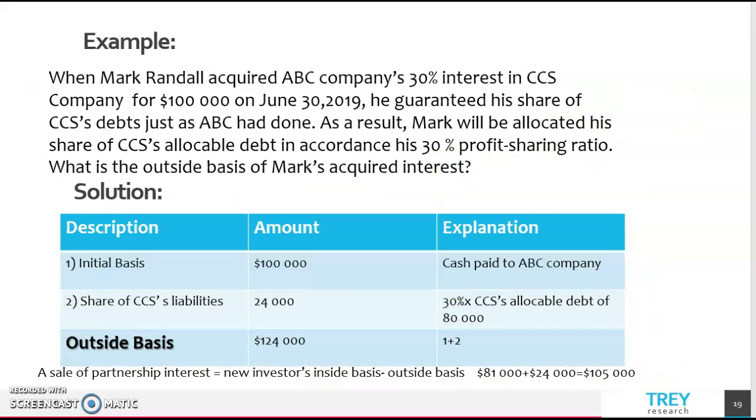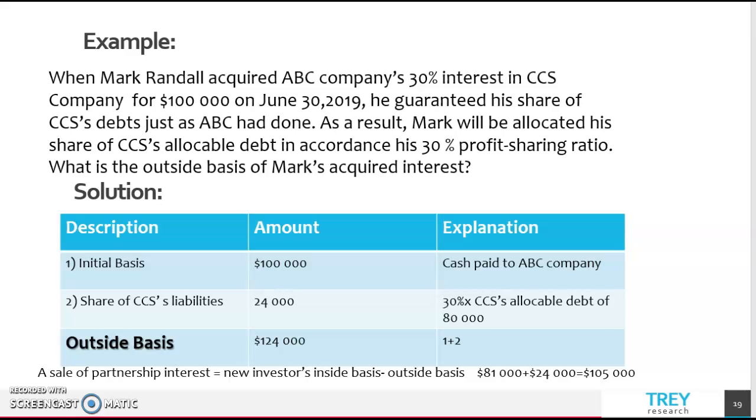Now let's look at the example. Let's assume that Mark Randall acquired ABC Company's 30% interest in CCS Company for $100,000. On June 30, he assumed his share of CCS debt just as ABC had done. As a result, Mark will be allocated his share of CCS allocable debt in accordance with his 30% profit sharing ratio. What is the outside basis of Mark's acquired interest?